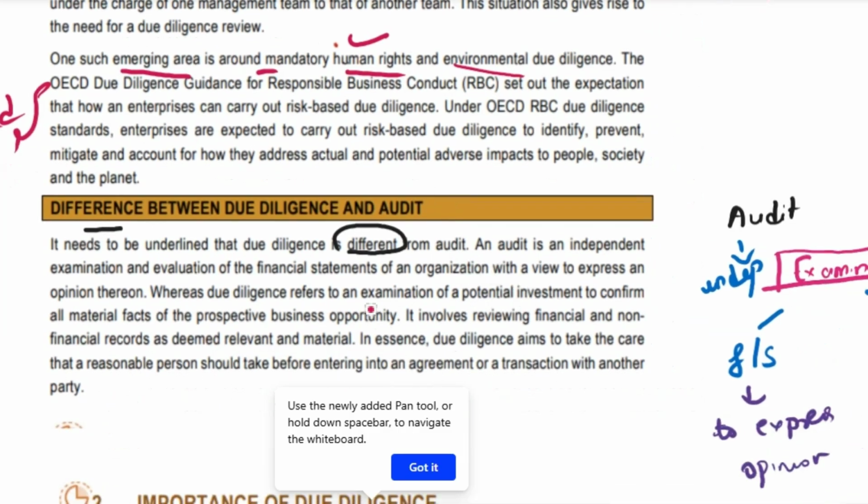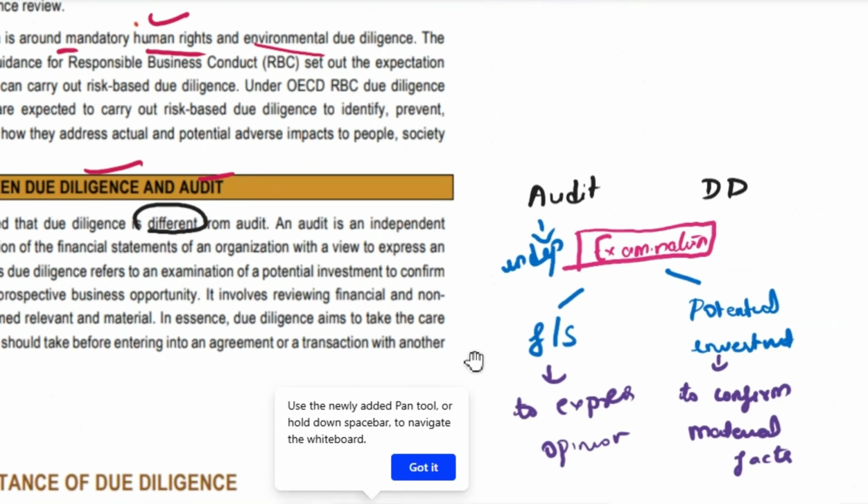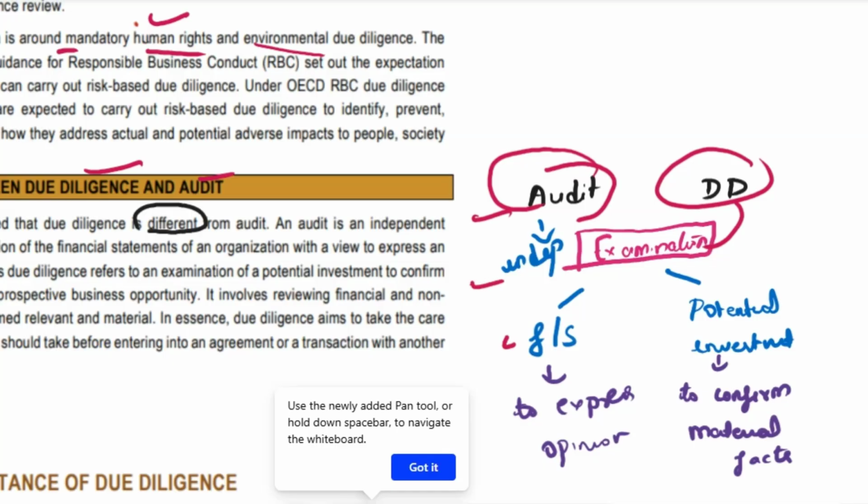Now I'm going into the difference between due diligence and audit. How can you write it in your exam? So what is audit, what is due diligence? Audit is an independent examination; due diligence is not an independent examination. Audit is an independent examination of the financial statements, for what? To express an opinion. Due diligence is an examination of a potential investment to confirm the material facts. To confirm material facts. So this is how you can remember.